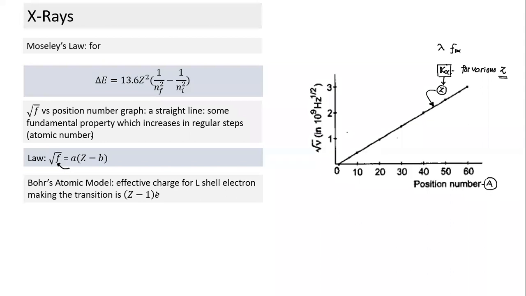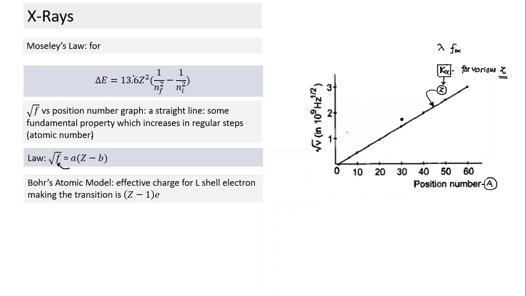Now we come to Bohr's atomic model. See, when he conducted this study, by then Bohr's model was not there. He only got this expression. He plotted this and found that some particular atoms were not coming in the right place. The reason was not some error in his experiment. It was because people did not understand those atoms correctly. So it led to a correction in the periodic table.